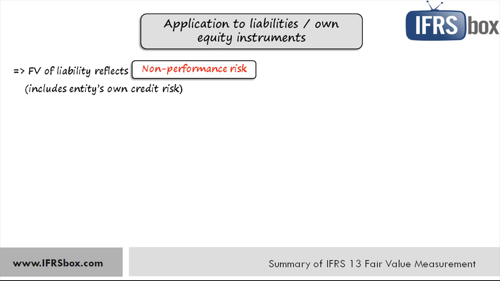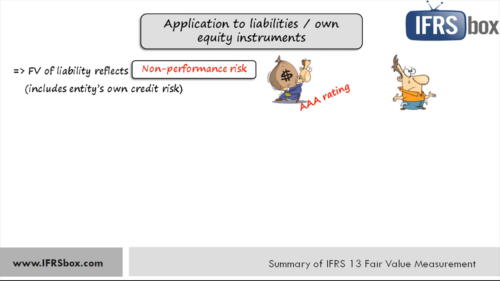So let's say there are two entities. The first one is very well funded with high AAA rating, and the second one has some liquidity and other financial problems with BB rating. As a result of their different credit rating, their borrowing costs are different, and therefore they might need to discount their liabilities with a different discount rate derived from their borrowing costs.